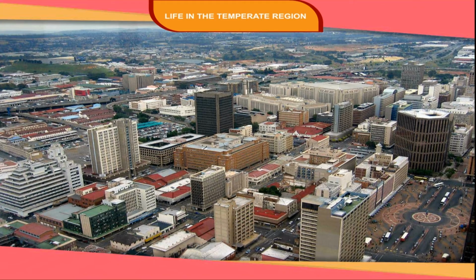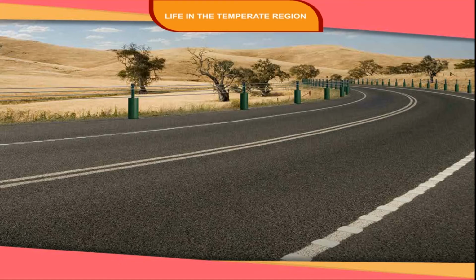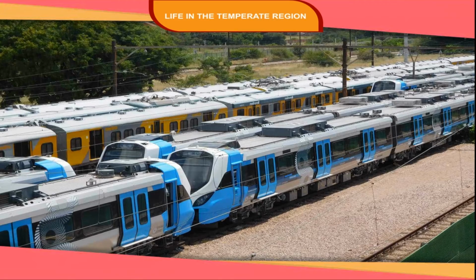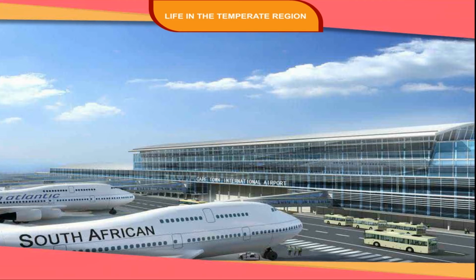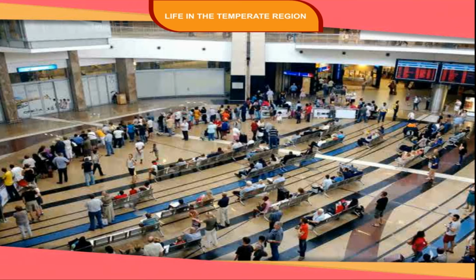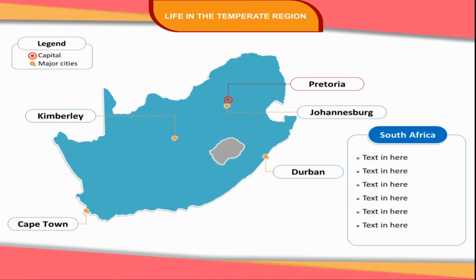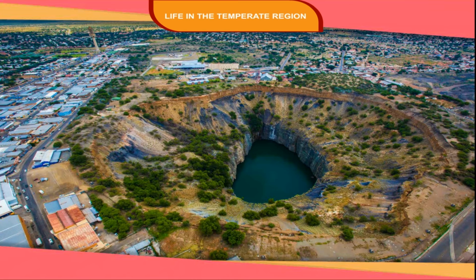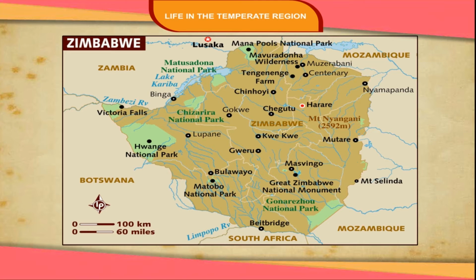The major cities and towns of the Veld are connected by roads and railways. Both domestic and international air services are available. Johannesburg is an important international airport. Pretoria is the administrative capital of South Africa. Kimberley is the most important center of the world in the diamond industry.